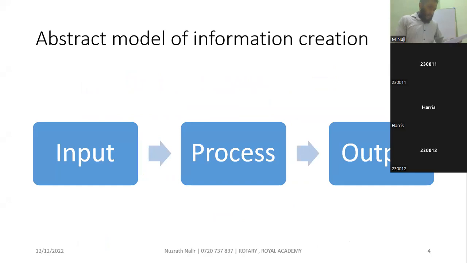The abstract model has details: A, B, C, D. A means input, B is output, C is process, D is storage. So consider the following terms: input, process, output is the answer. So A, B, C only. Fine. So A, B, C only. Okay.